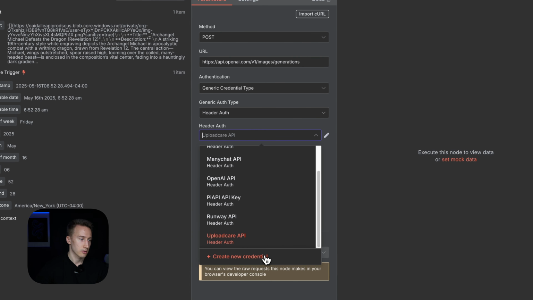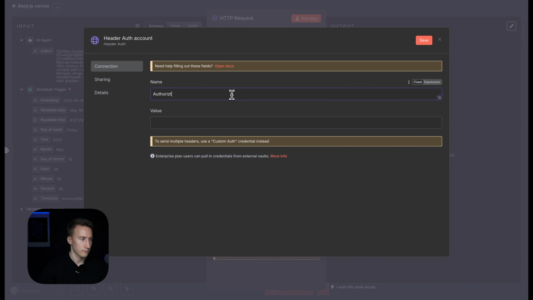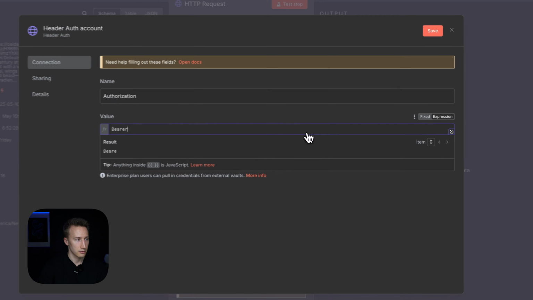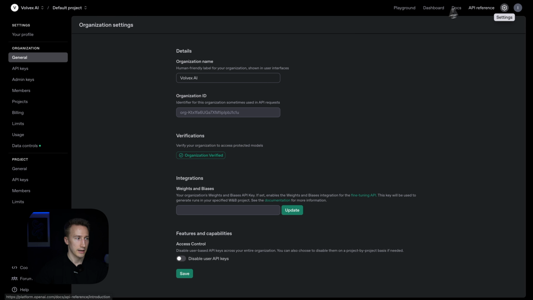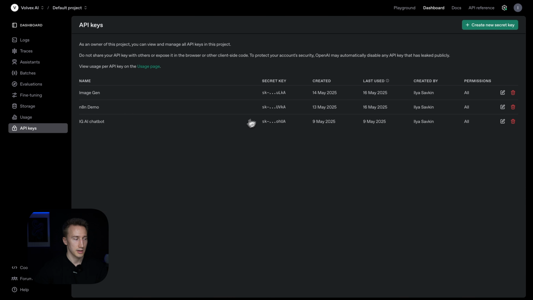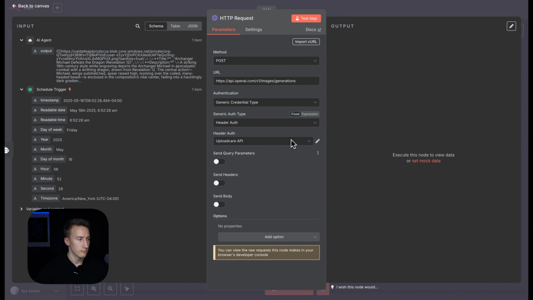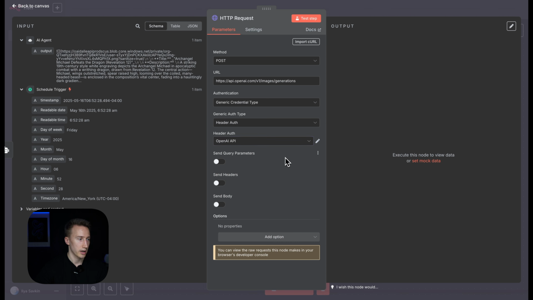So you press create new credential, for name you type authorization, and for value you type bearer, space, and then your OpenAI API key, which you get from dashboard, API keys. It's the same key that we used in the agent before when we added the GPT 4.1 model. So you insert it here, press save, and you should be good to go. As you can see, I have quite a bunch of keys here, so it's super convenient to choose. Okay, so now it's set.